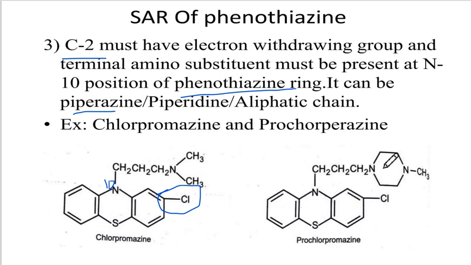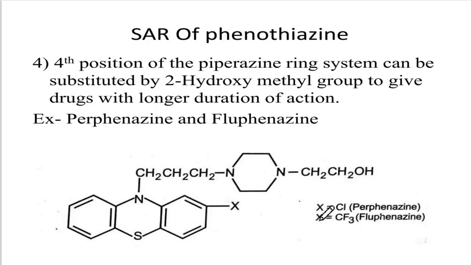Here we are having piperazine structure, right? You can see this is a piperazine ring. This is the aliphatic side chain. So that is what it's saying, that the N terminal position of the phenothiazine ring should have either piperazine, piperidine or aliphatic side chain. Example, chlorpromazine and prochlorperazine.